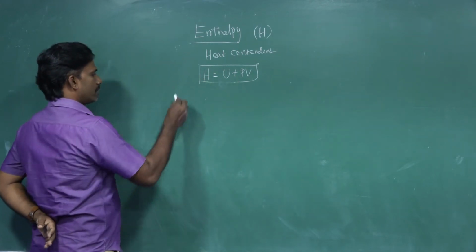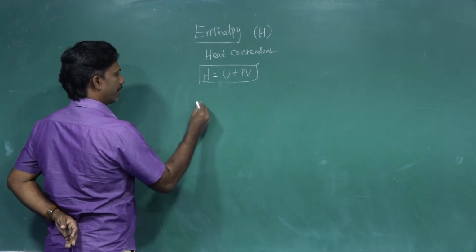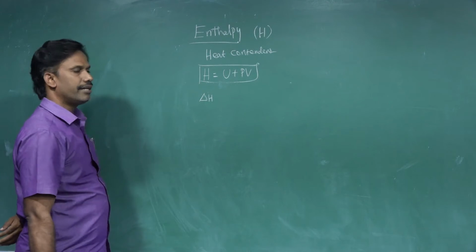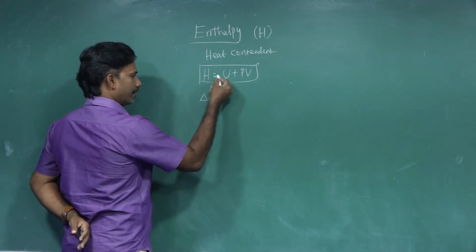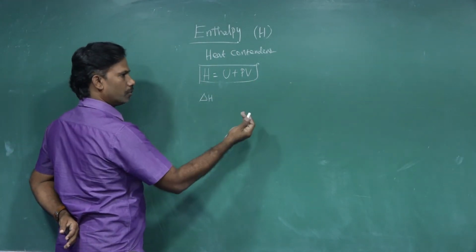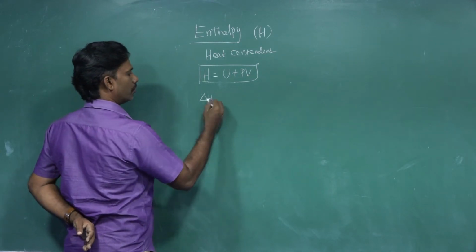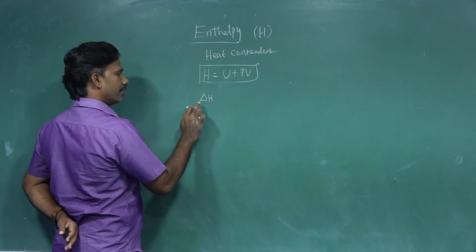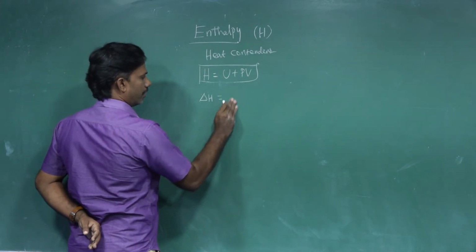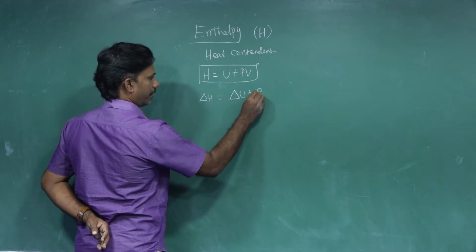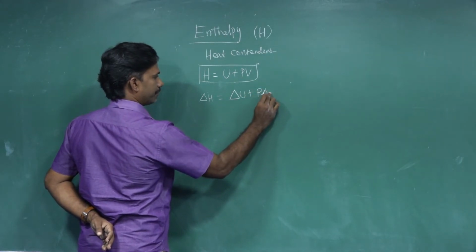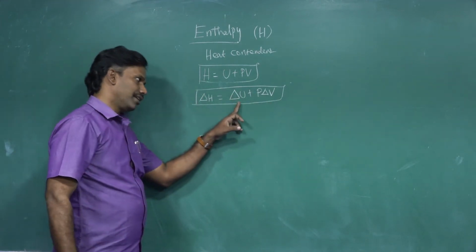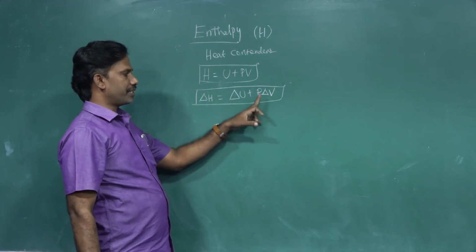Now the system changes from initial to final, state 1 to 2, then the change in enthalpy, del H, we can take from H equal to U plus PV, then del H equal to del U plus P del V. That is the sum of the change in internal energy plus the product of pressure and the change in volume.